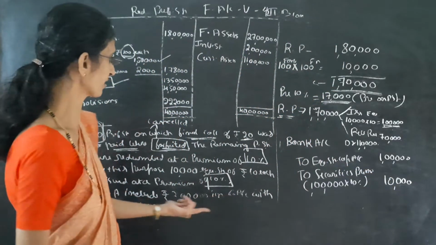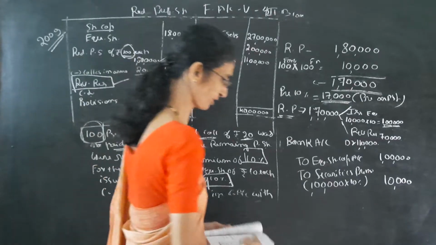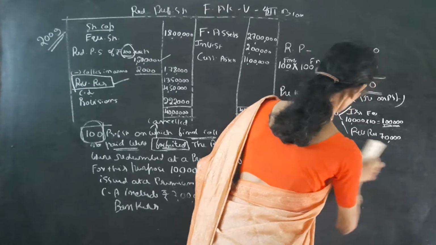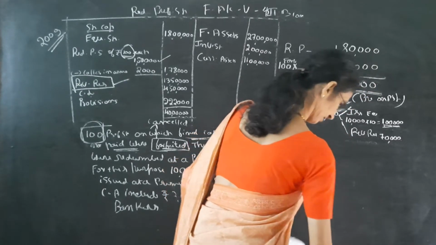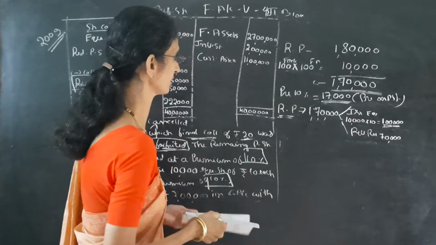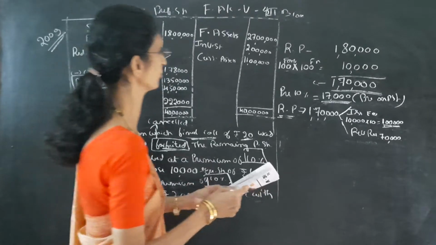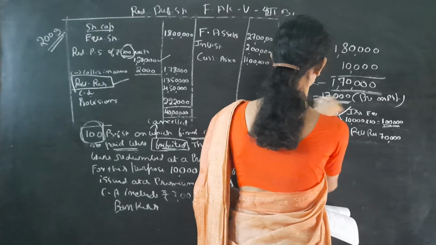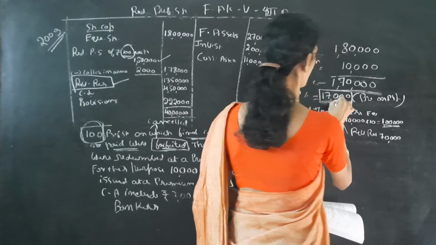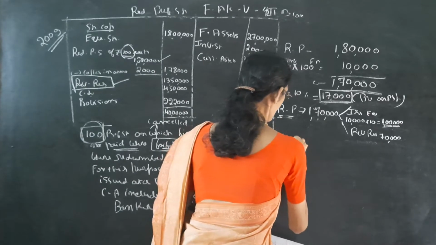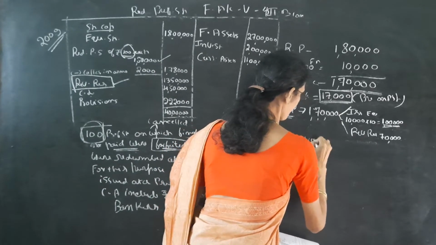Next entry is for the premium. Redemption of premium. Then how to redeem the premium? So we can see the entry. Security premium we have 10,000, but redemption of preference share premium is 17,000. So first we can write securities premium account.